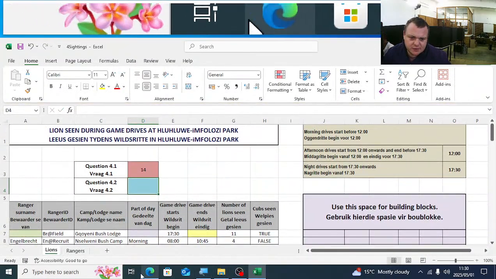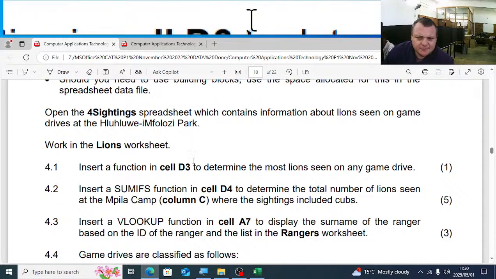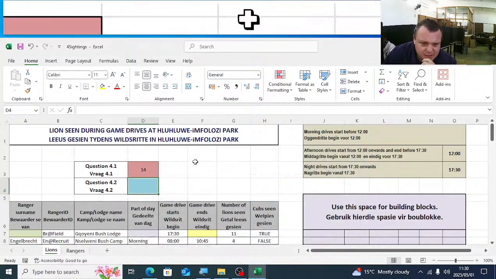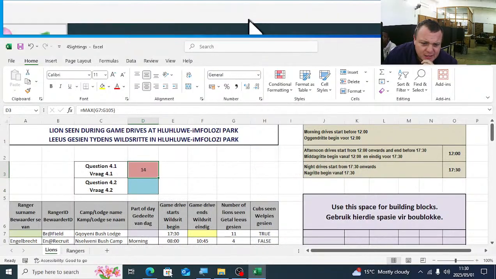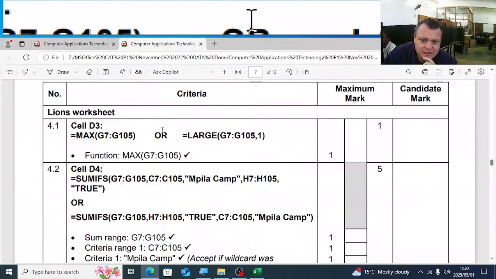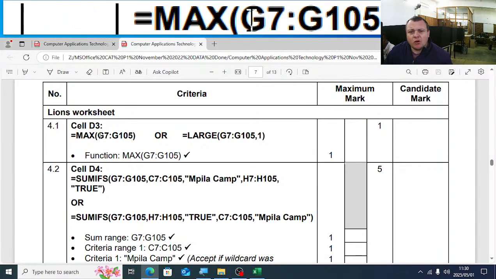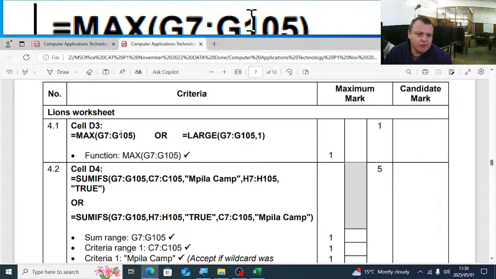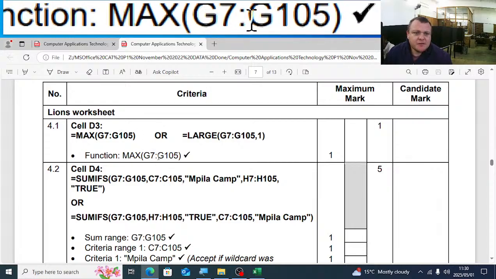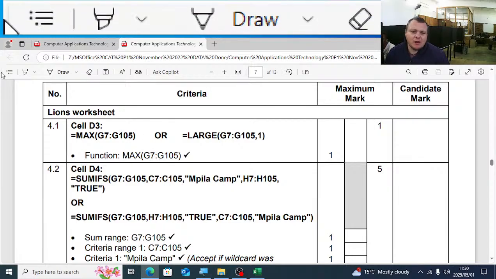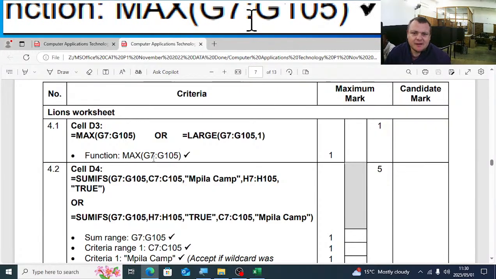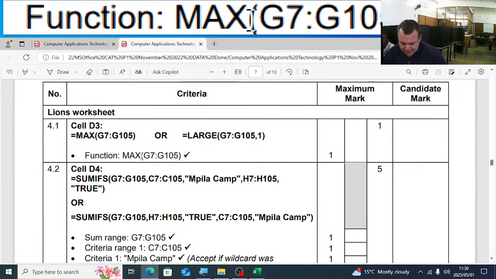I just want to here insert a function in D3 to determine the most lines seen on any game drive. So here we use MAX. Just quickly look at the mark allocation, guys. It's 1 mark. That is for me important. Normally in grade 10 you'll get a mark for max and a mark for range. They are moving now towards giving only one mark for max and G7 to G105.